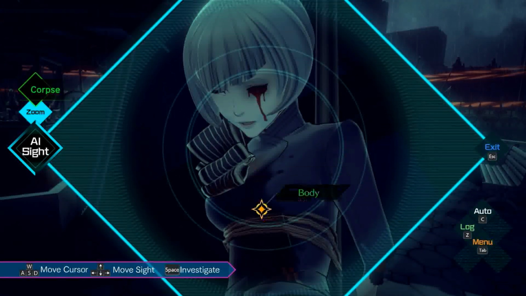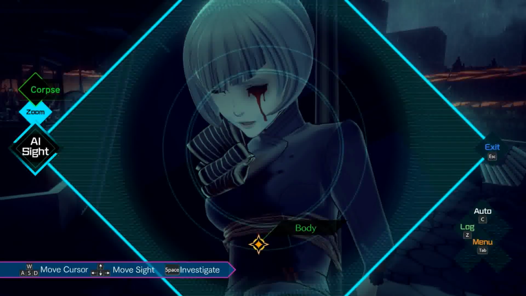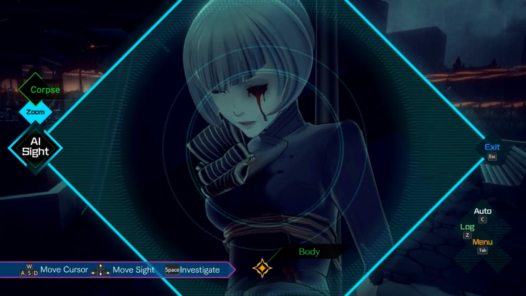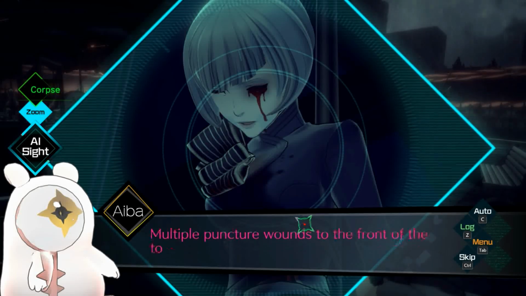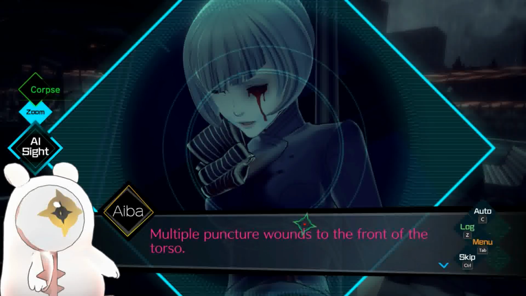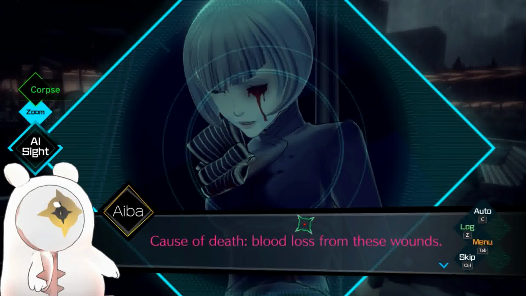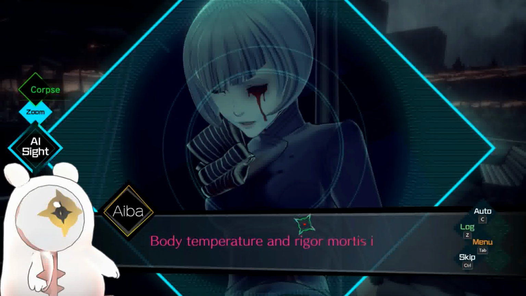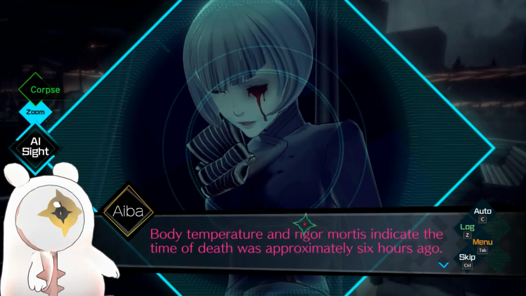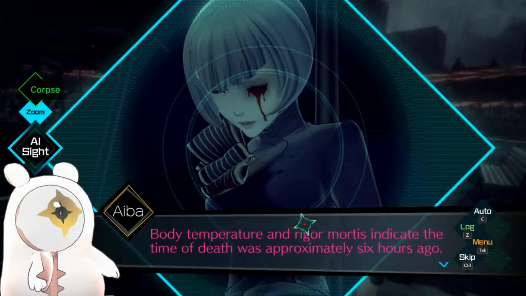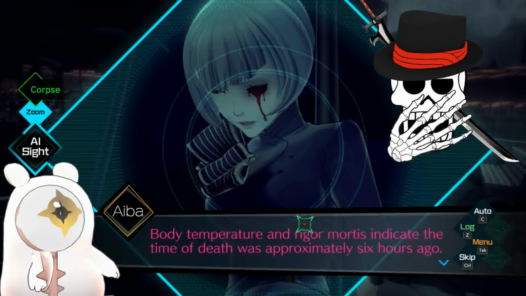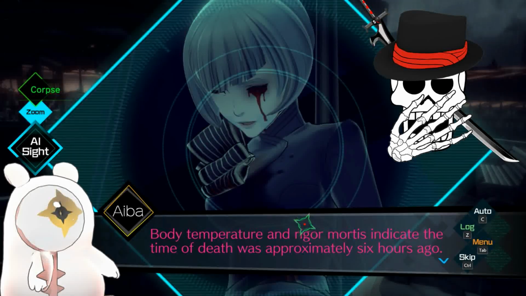Pretty interesting, okay. Let's see about the wound. Let's check the body. Puncture wounds to the front of the torso. Cause of death, blood loss from these wounds. Body temperature and rigor mortis indicate the time of death was approximately 6 hours ago. 6 hours ago, you say? At 5 p.m. then.